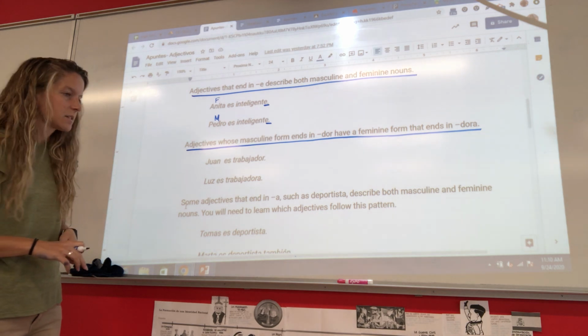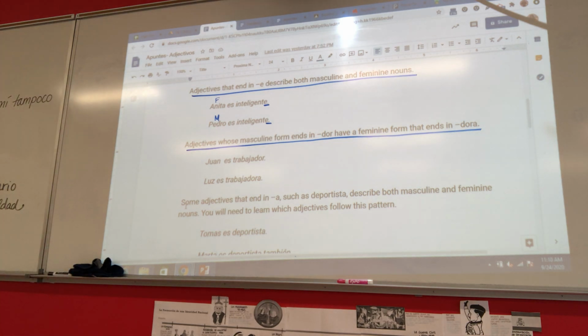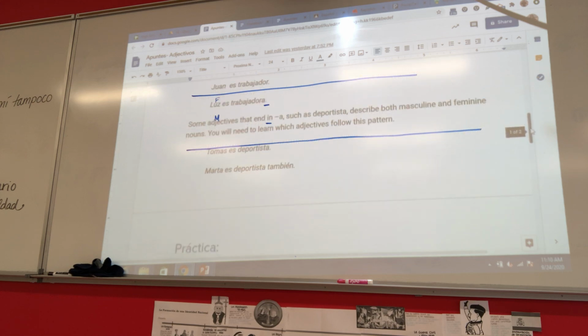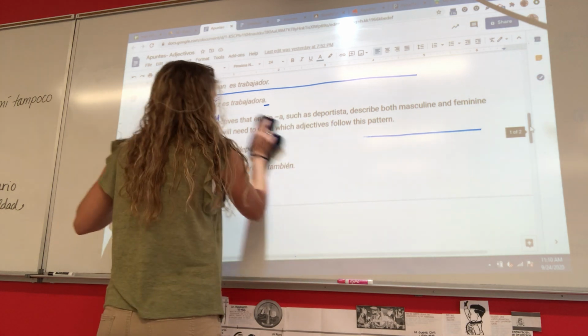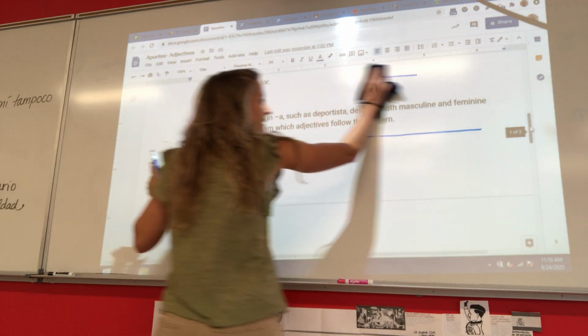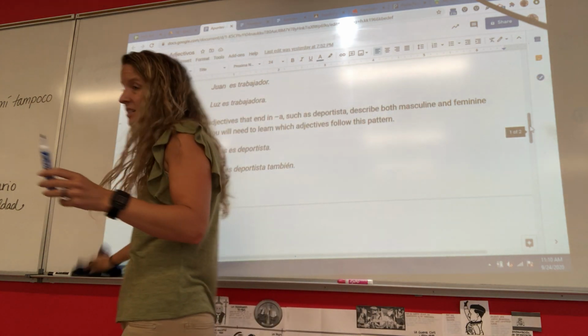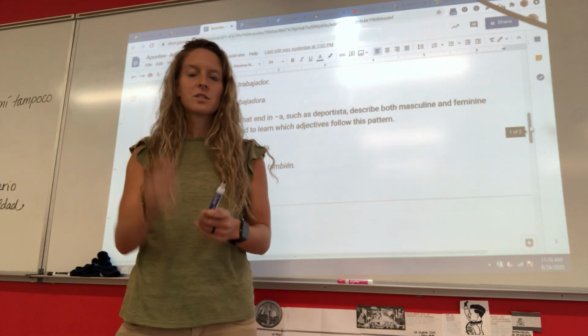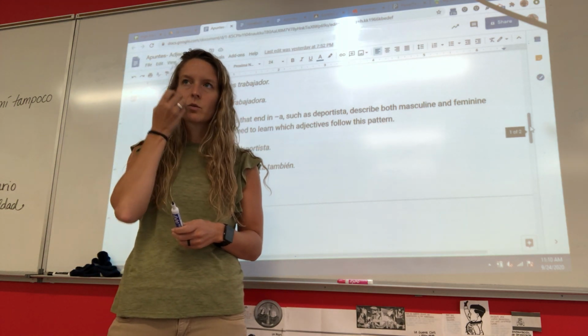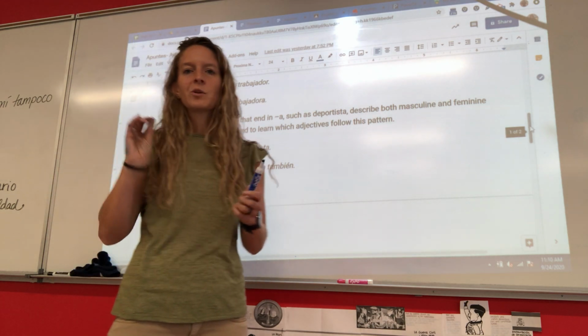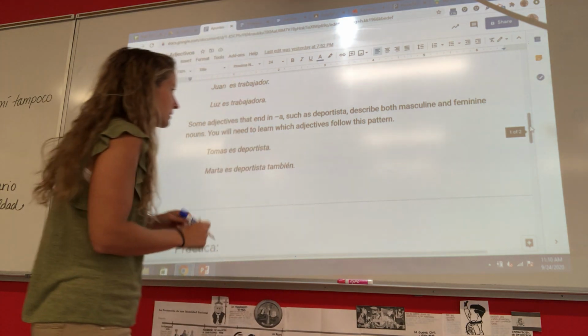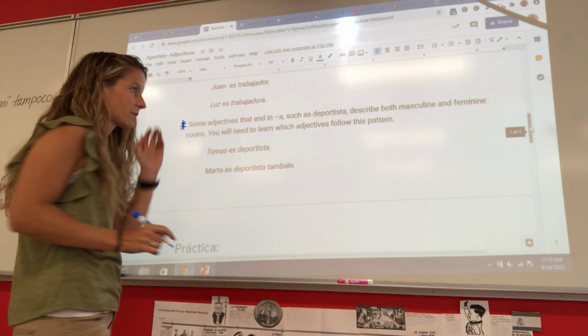Some adjectives, let's go down to our next part of our notes. Some adjectives end in A, and that is the only form that they have. So some adjectives are exceptions to the rules, and we only have one exception to the rule on our vocab list, and that's deportista. Deportista ends in an A, all right? We'll put a star by that.